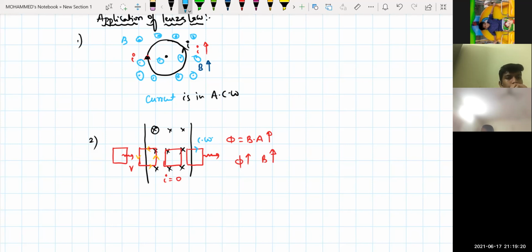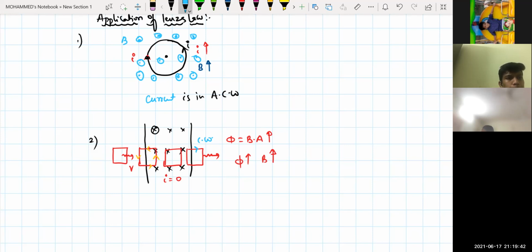So, as per Lenz's law, if the magnetic field is increasing, it will not allow it to increase. If it is decreasing, it will not allow it to decrease. Is that clear? Yes, sir. Any doubt in this one? No, sir. Is the sign convention clear? Yes, sir. So let us try to go for an application of this.